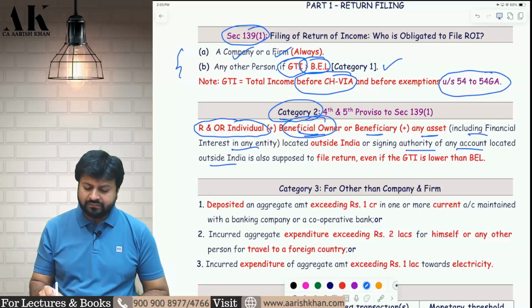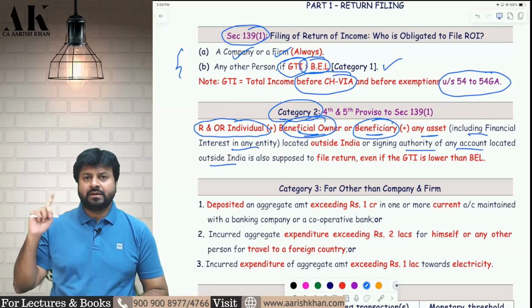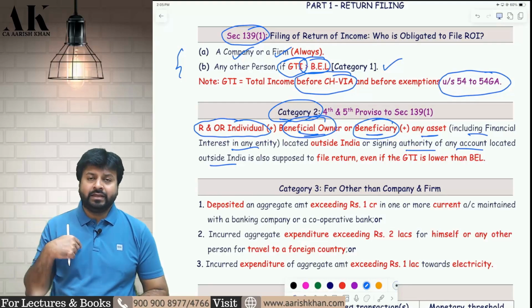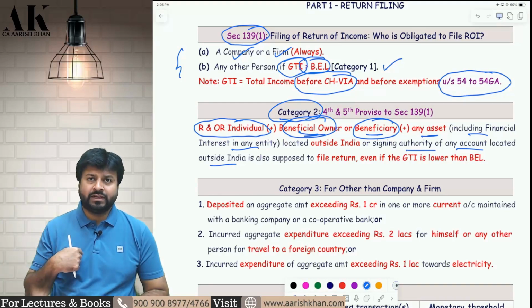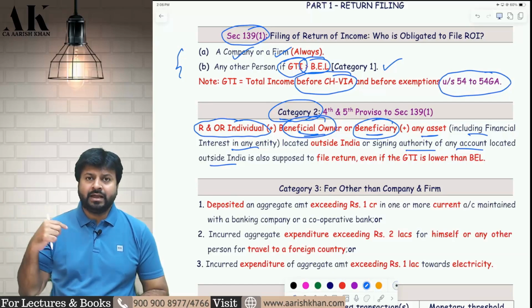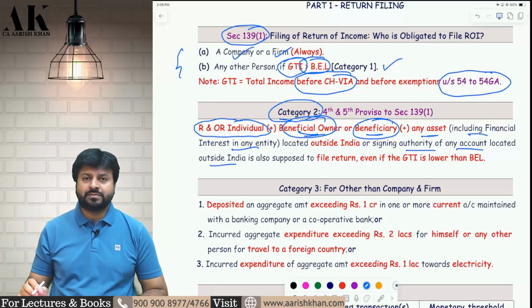Sir, what do you mean by beneficial owner or beneficiary? Beneficial owner means I am the owner, I have paid for the asset, then I am liable to file the return. If somebody else has paid for the asset, but I am taking the advantage of that asset, if I am enjoying the rental of that asset, or the interest of that particular asset, then I will be called the beneficiary. So the law has put responsibility on both the beneficial owner as well as the beneficiary to file the income tax return as per this particular category.